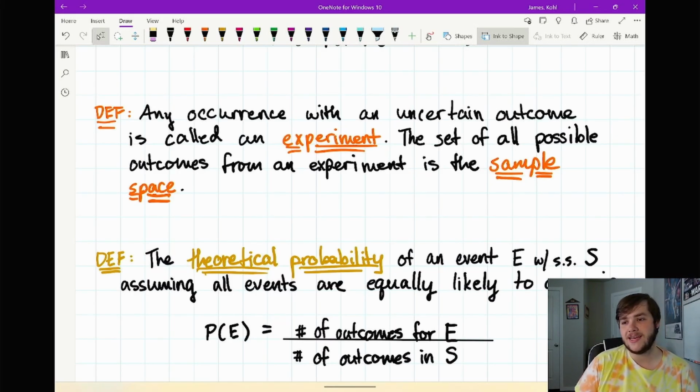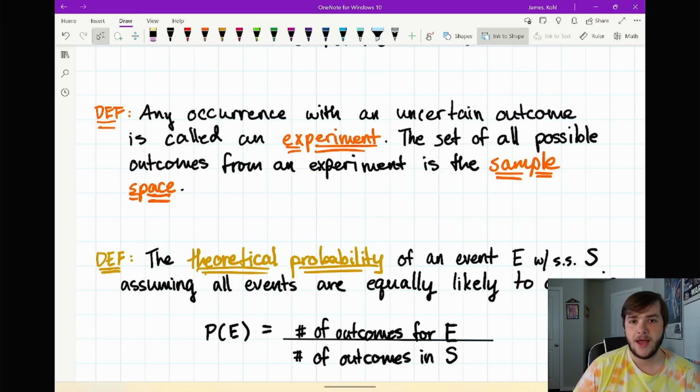Any occurrence that has an uncertain outcome is called an experiment. For example, I could flip coins, roll dice, pull cards, something like that. And the set of all possible outcomes from that experiment is the sample space. When I flip a coin, my sample space would be heads or tails. If I roll a fair six-sided die, my sample space would be 1, 2, 3, 4, 5, 6, and so on.